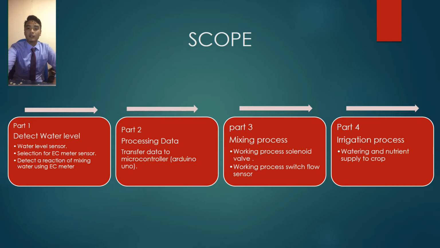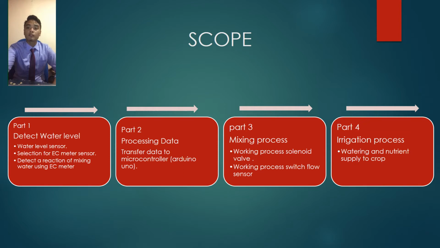Part 1 is to detect water level. Working of part 1 is the water level sensor, selection for EC meter sensor, and to detect a reaction of missing water using EC meter. Part 2 is processing data. Processing data will transfer data to the microcontroller, which is Arduino Uno.